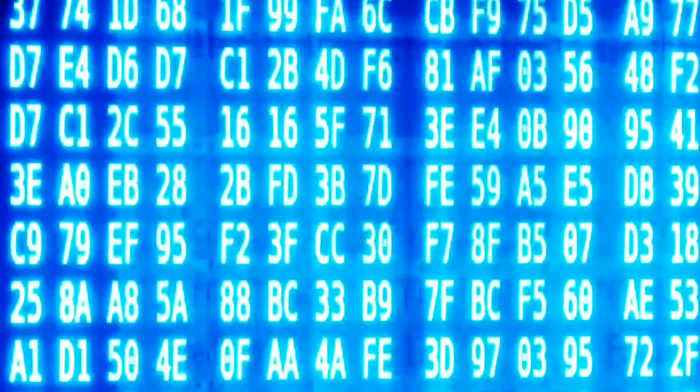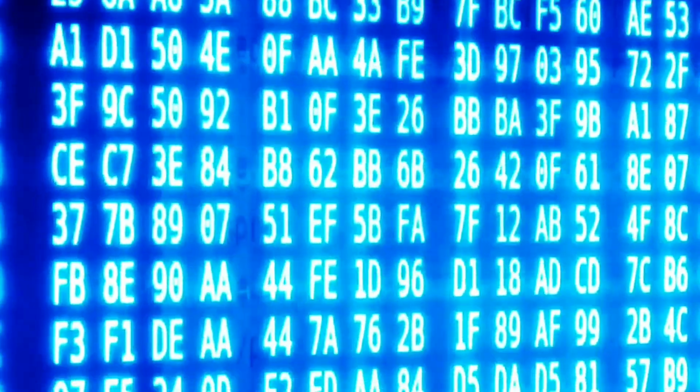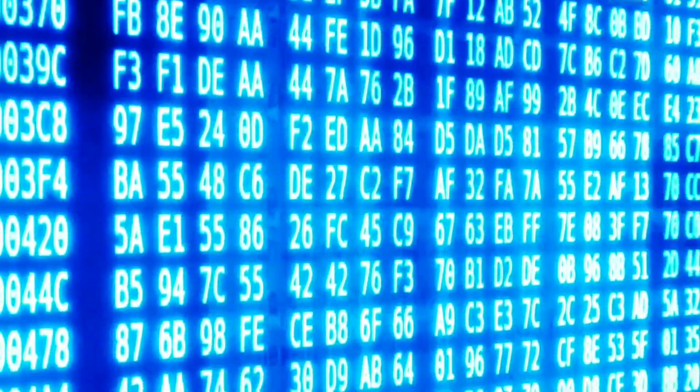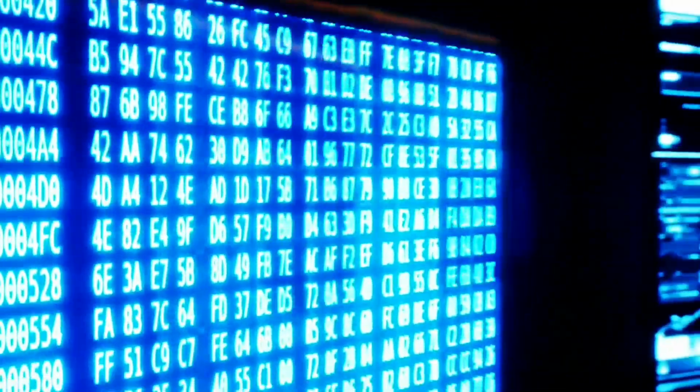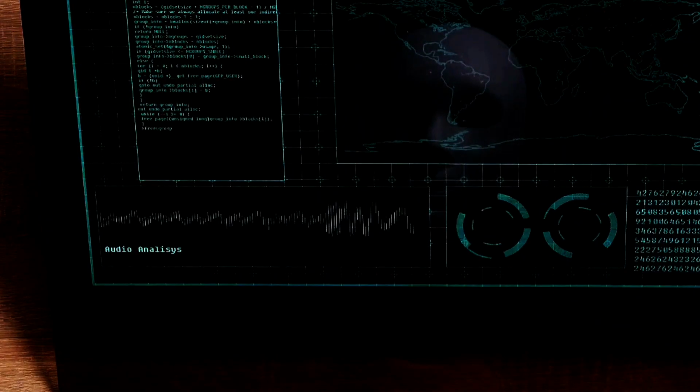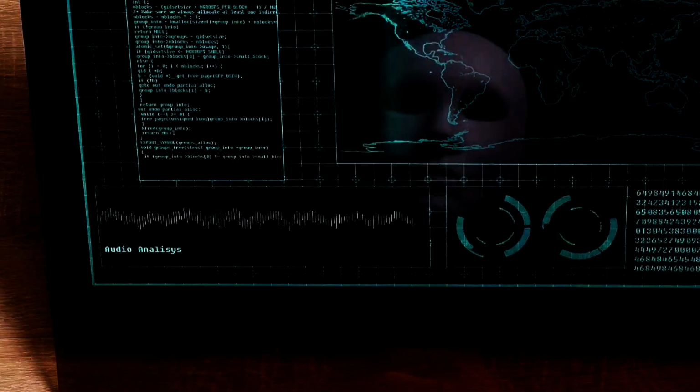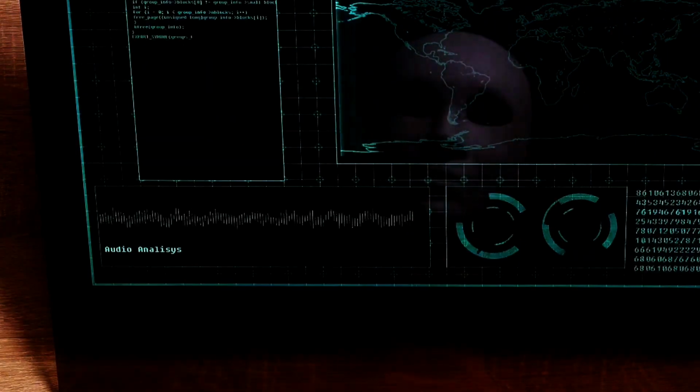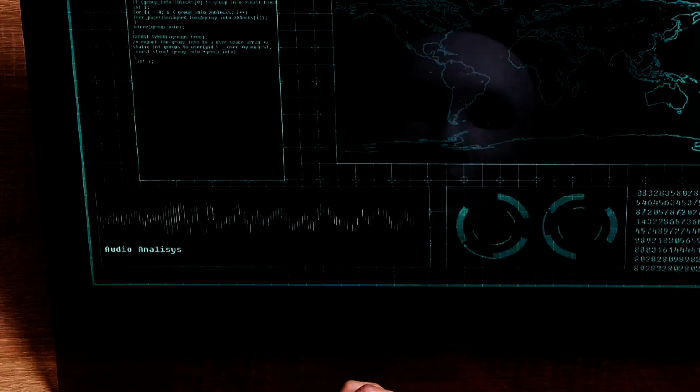Next, we have quantum cryptography. This technology leverages the principles of quantum mechanics to create virtually unbreakable encryption. Through quantum key distribution, any attempt to eavesdrop on a message would disturb the system, alerting both the sender and receiver. This makes quantum cryptography a powerful tool for securing sensitive communications, from financial transactions to national security.